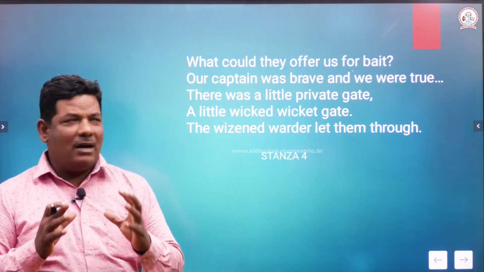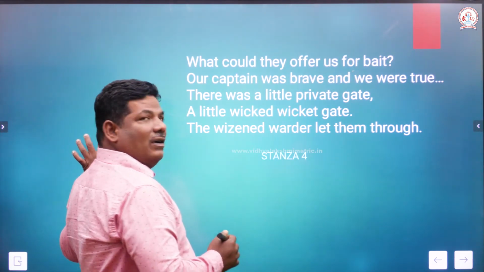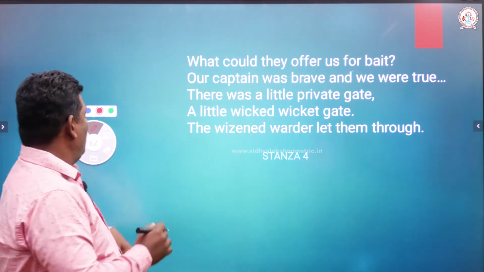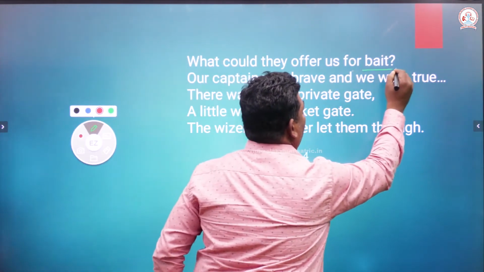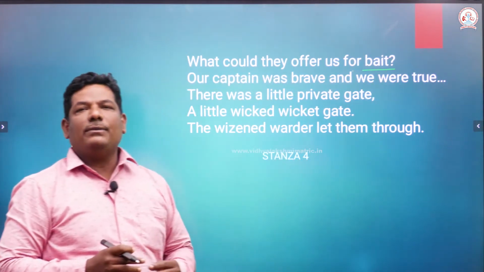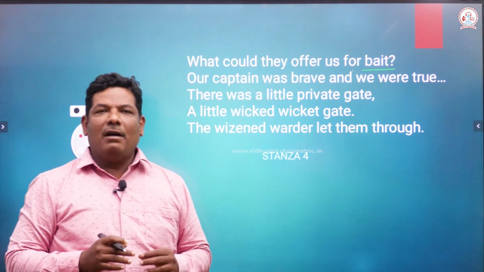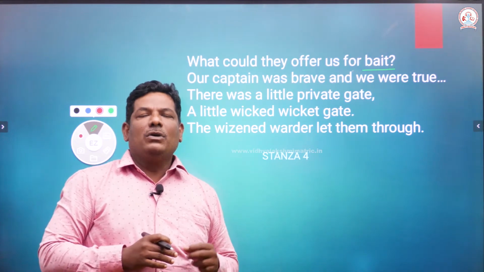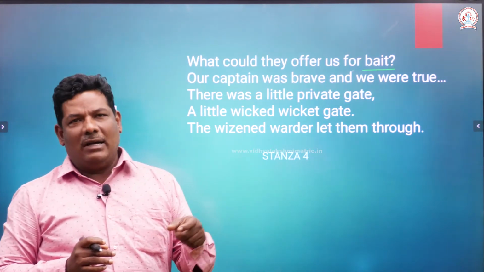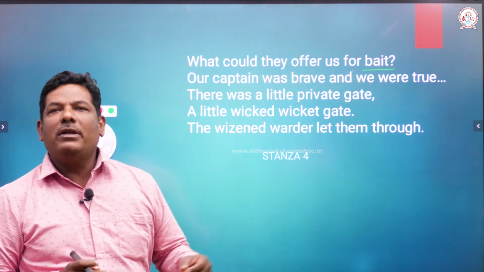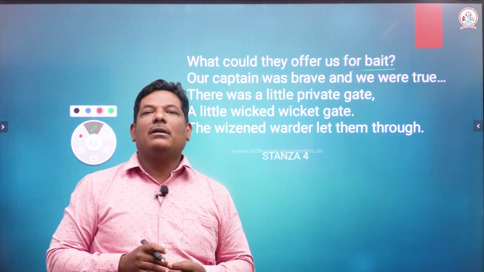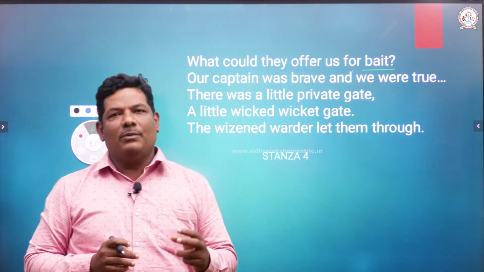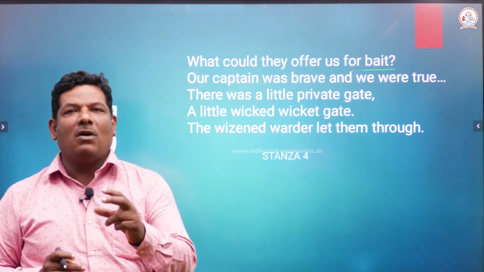They cannot attract us. What is bait? You might have seen what bait is, right? It actually refers to a fish hook to which an earthworm is attached. When it is thrown in the water, maybe in the river or in the lake, fish comes, eats and gets caught.